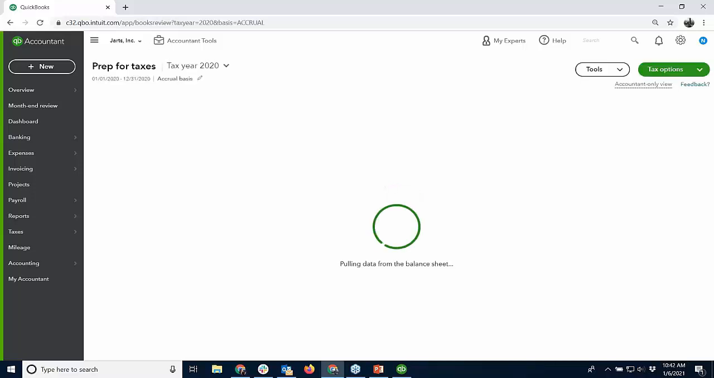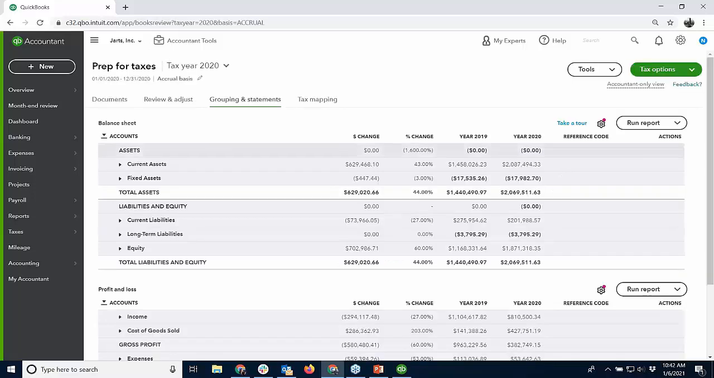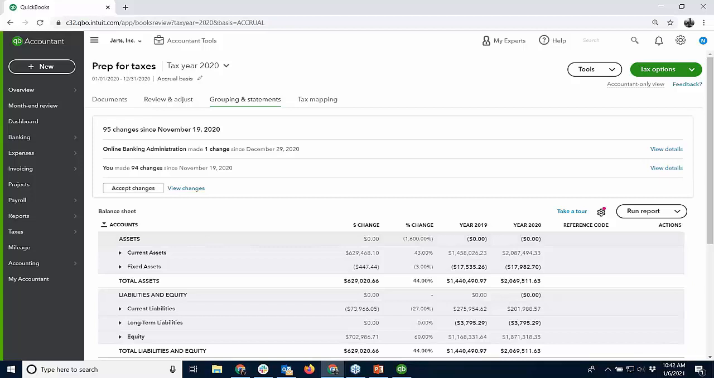It's called Prep for Taxes. What it does is it looks at the last tax year. So it's January 6, 21, right? So I'm looking at 20. And what's nice is I usually come in here in every file because it has a summary of changes made. I never accept them.